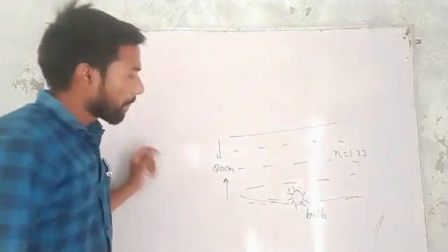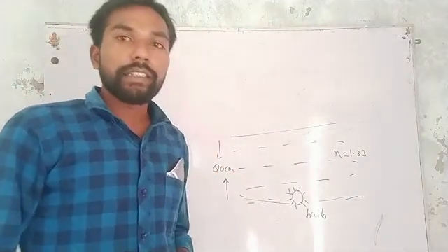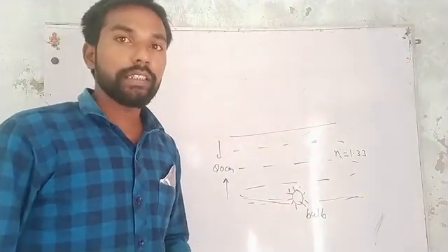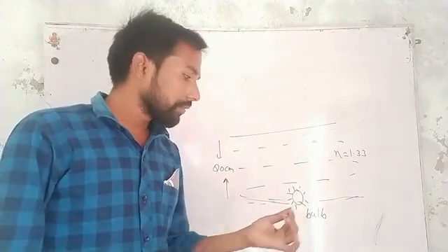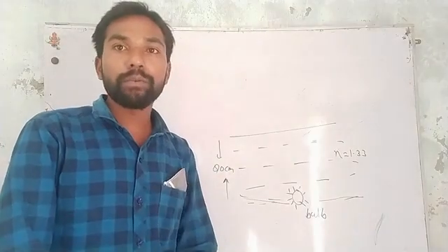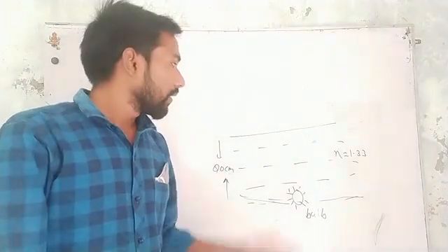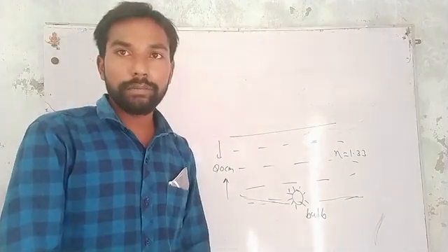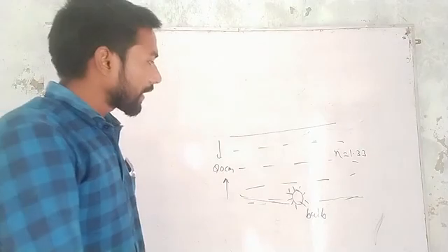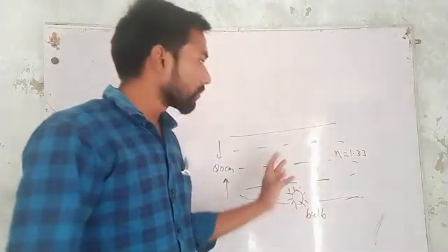So here the depth of the tank is 80 centimeter and the refractive index of water is 1.33, and here is a bulb which is glowing inside the tank. We have to find the area at the surface of the tank at which there is light. So at which area there should be light.